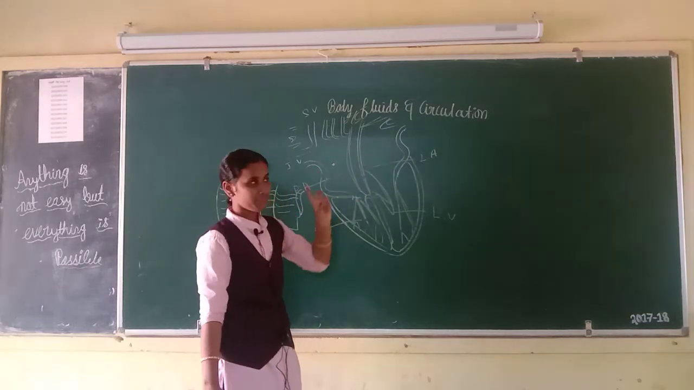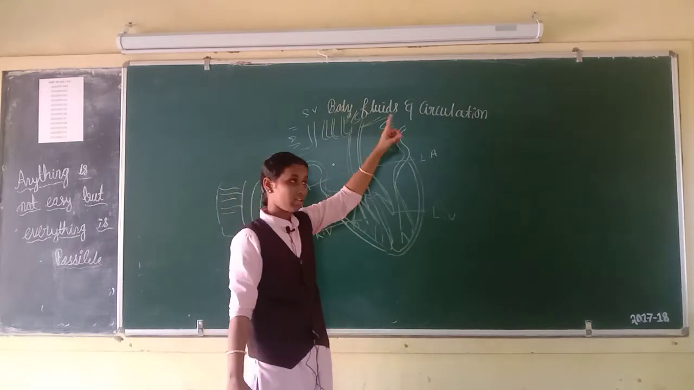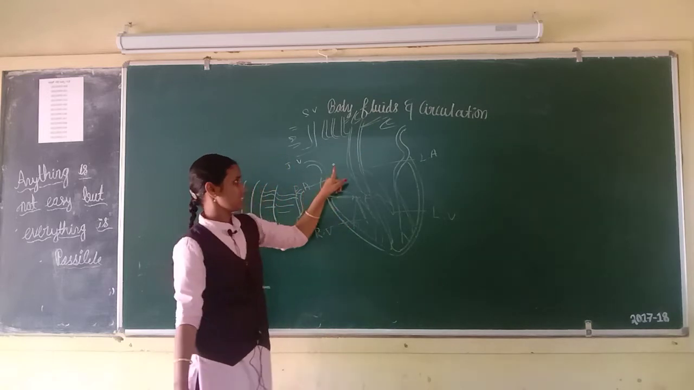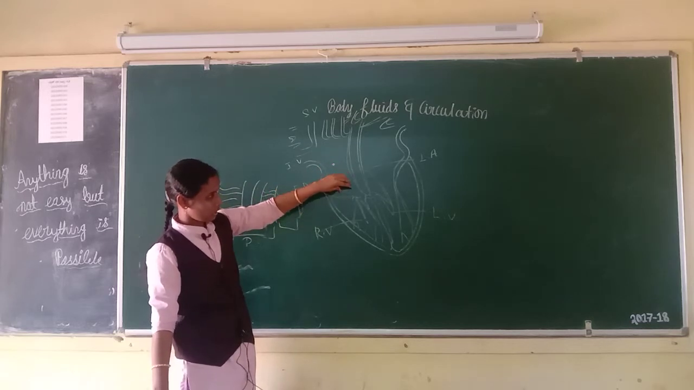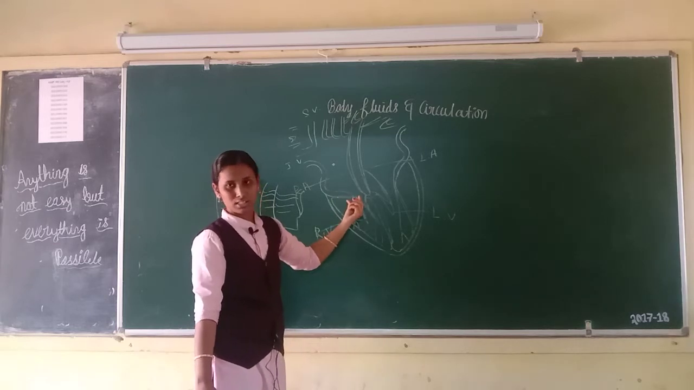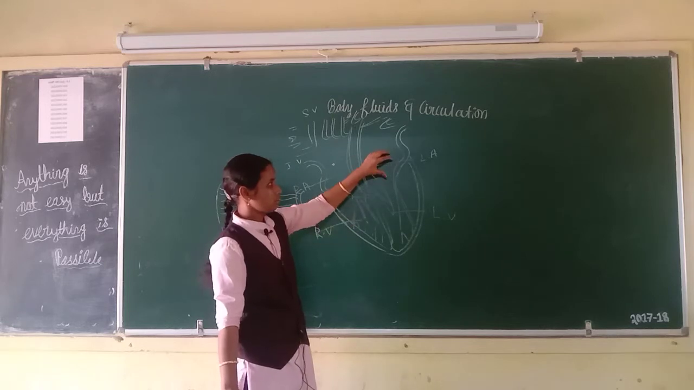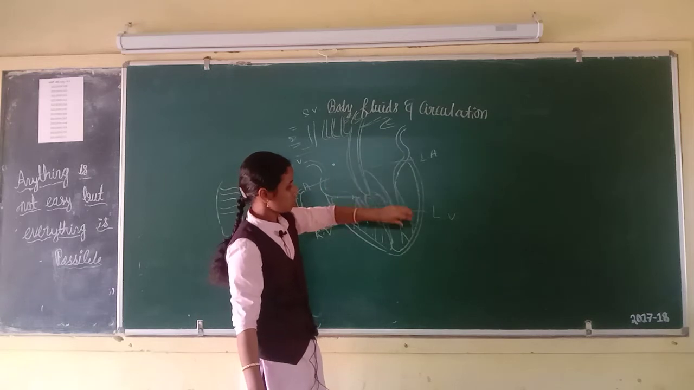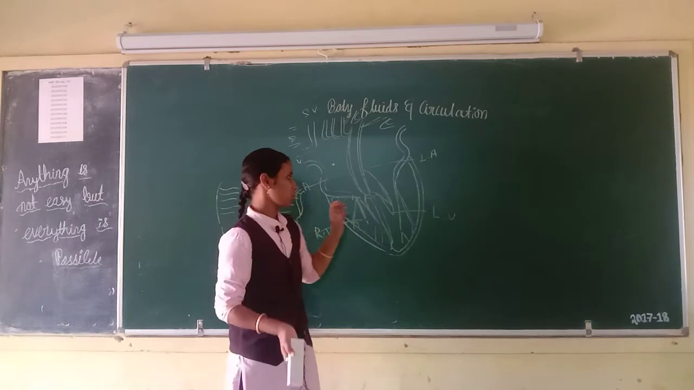Then left atrium. Left atrium receives the oxygenated blood from the lungs through the pulmonary veins. Then SA node generates the nerve impulse. Then deoxygenated blood pushes into right ventricle through the tricuspid valve. Then SA node generates the nerve impulse to contraction of both atria. Then oxygenated blood pushes into left ventricle through the bicuspid valve or mitral valve.